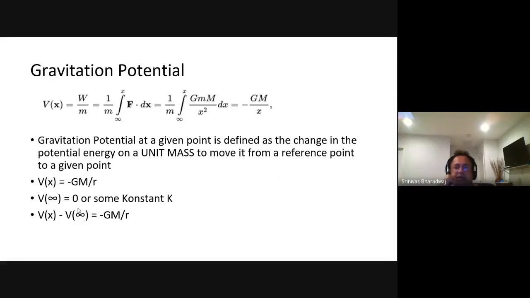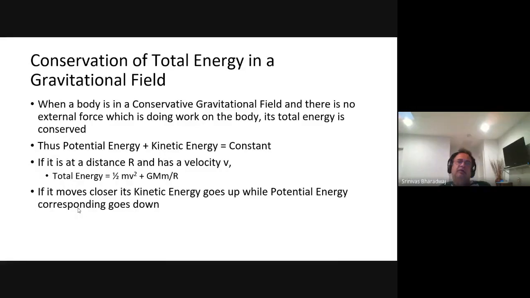So GMm by x square dx. So you end up with minus GM by x. The m drops out because it cancels. We are discussing gravitational potential, which is per unit mass, right? This is no different from electrostatic potential. So V infinity, we set it to be equal to 0 or some constant, and therefore Vx equals negative GM by r. V infinity is set to 0, then you end up with that equation.